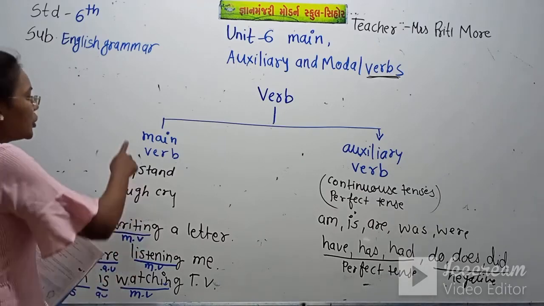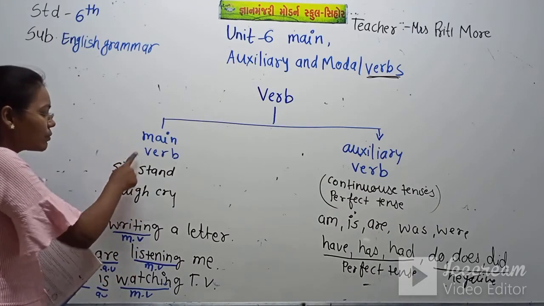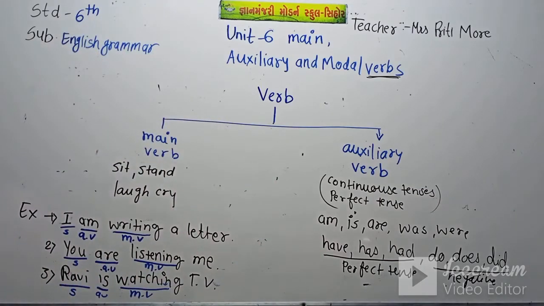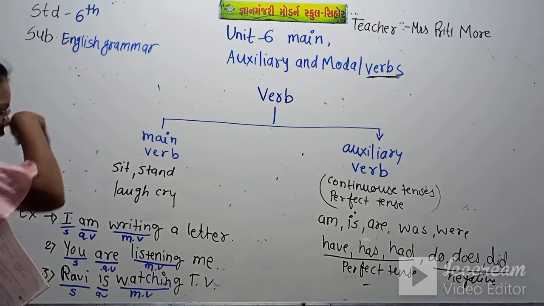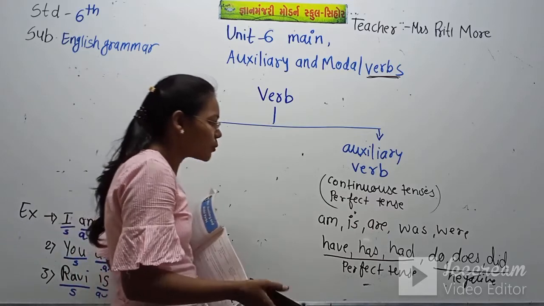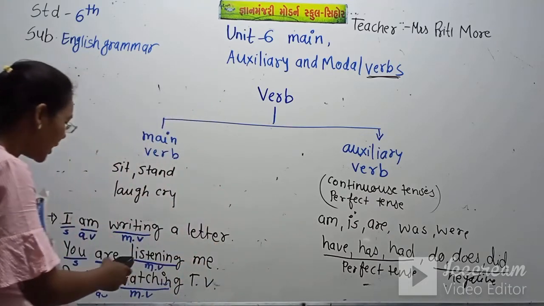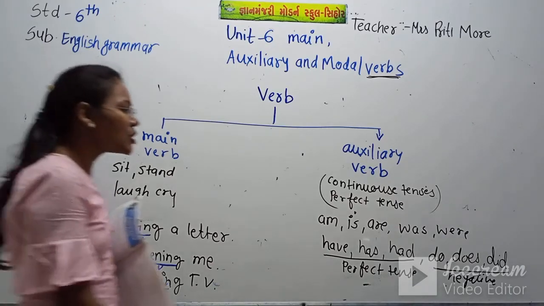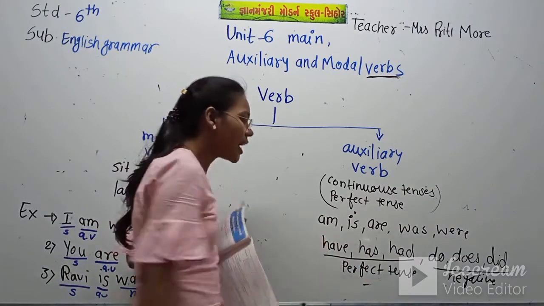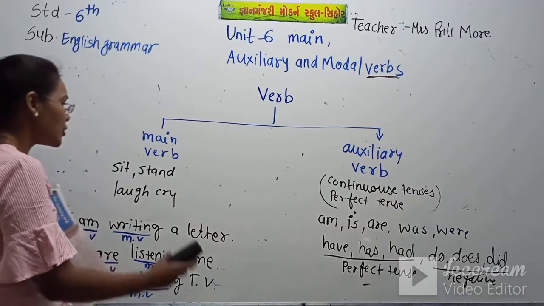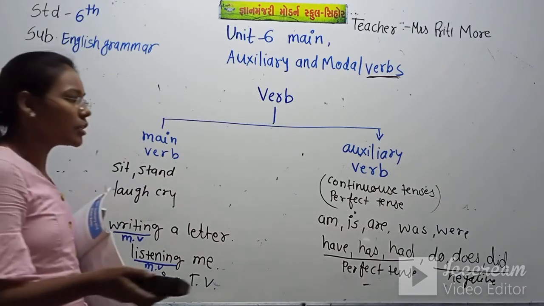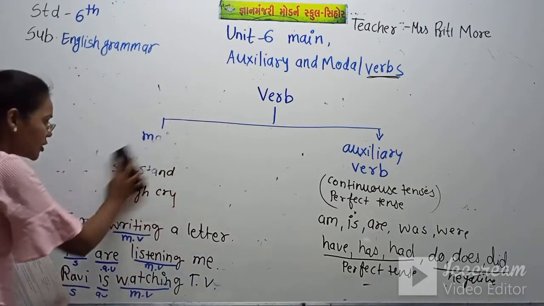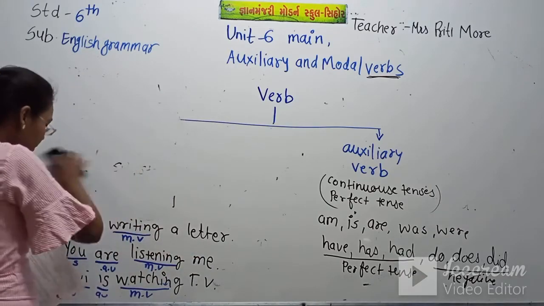So I hope, students, you have got what a main verb is. So I just rub this main verb point, and let's do more examples of the auxiliary verb. Here I have just used am, is and are. Let's use was, were, have, has, had and do, does, did also. So you will get how to use the auxiliary verbs and how to make a sentence. So I am just writing this.